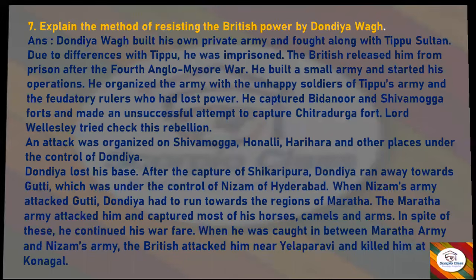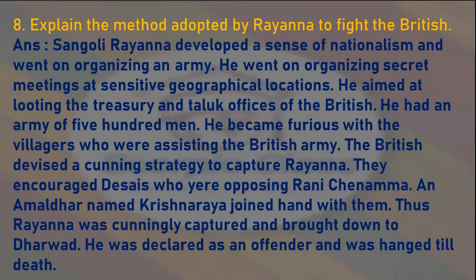Next one. Explain the method adopted by Rayanna to fight the British. Answer. Sangolli Rayanna developed a sense of nationalism and went on organizing an army. He went on organizing secret meetings at sensitive geographical locations. He aimed at looting the treasury and taluk offices of the British. He had an army of 500 men.